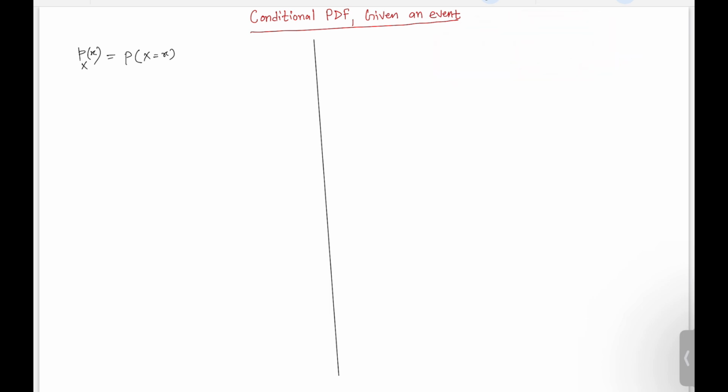In the very first lecture on the continuous random variable, I described in a very detailed manner why the probability of a single point is 0, right?